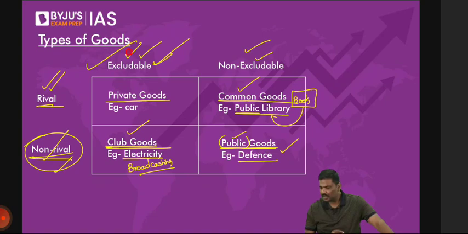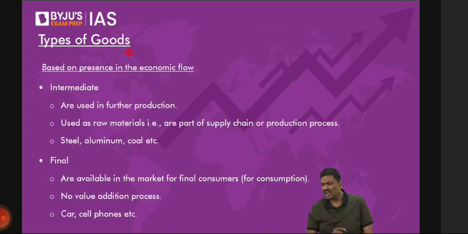Electricity, if I get it, then others get less? How, my dear? At the same point of time, right now you have an electricity connection in your home. Do I have an electricity connection in the studio? Are we consuming the electricity both at the same point of time or not? It's the same product. And that's a basic idea. Again, don't get into all of it. Just understand the basics and go forward.